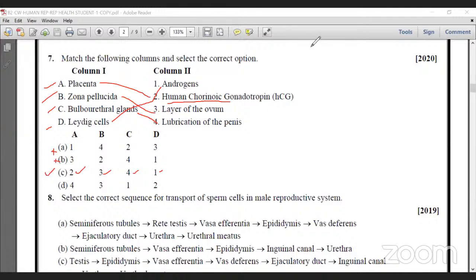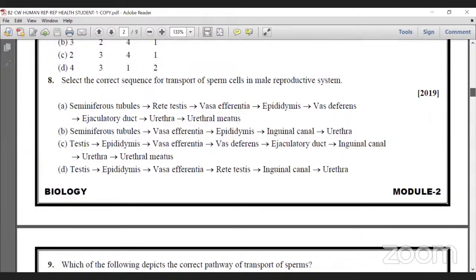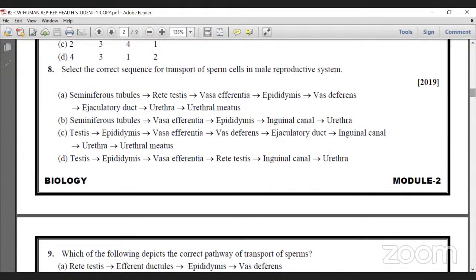Question number 8. Select the correct sequence for transport of sperm cells in the male reproductive system. I have already shown this in the diagram. Just look at the diagram. In the testes, there are a number of testicular lobules, and seminiferous tubules are there in those lobules.